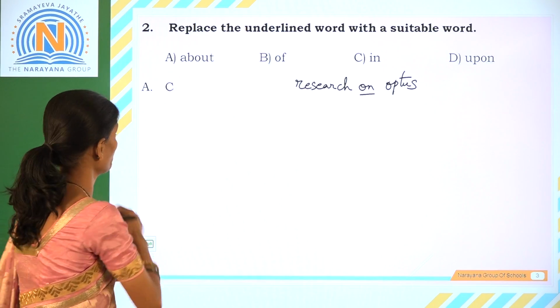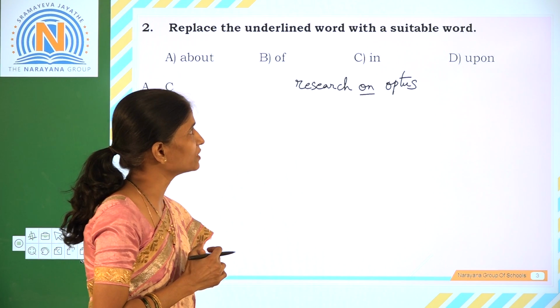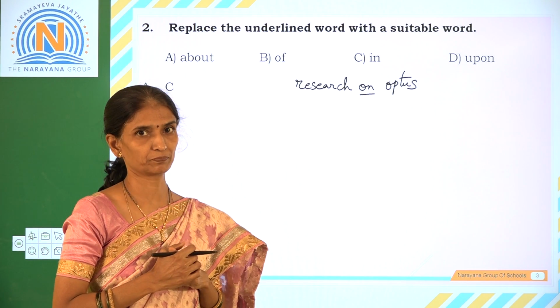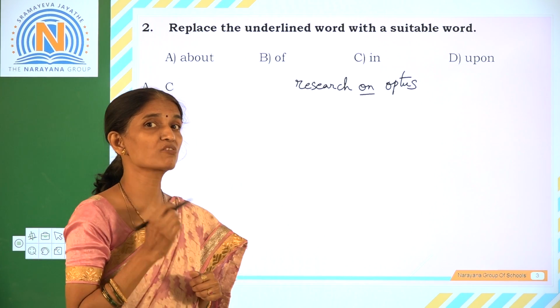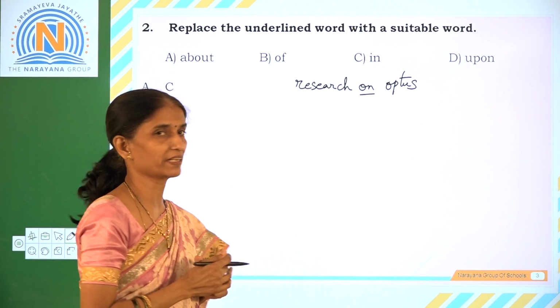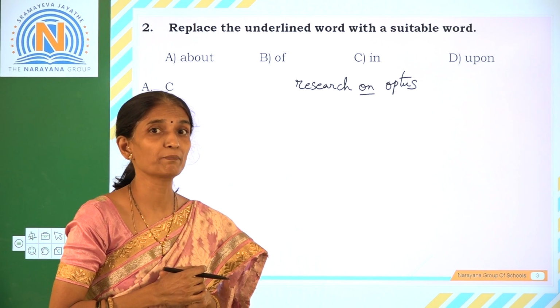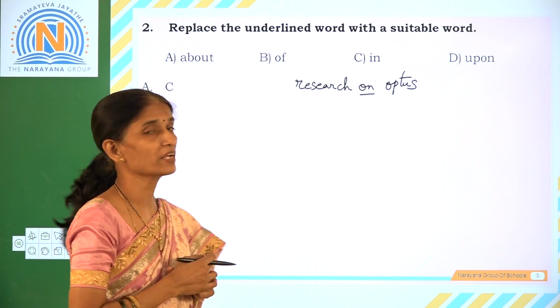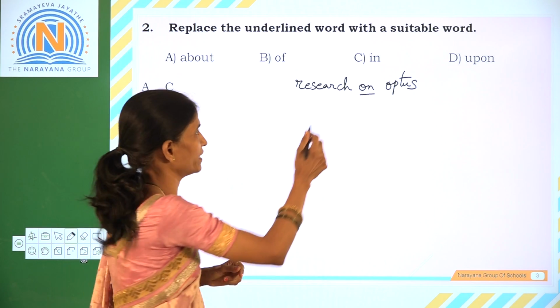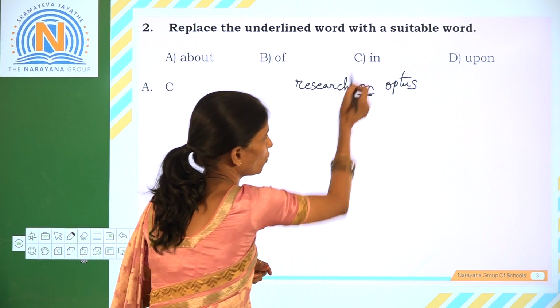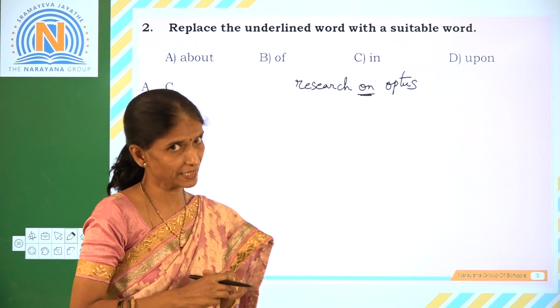Now the next question. Replace the underlined word with a suitable word. The word underlined is on. Raman was researching on optics. So here the preposition used is wrong. It should be in optics. He was experimenting in optics. So replace on with option C, that is in.